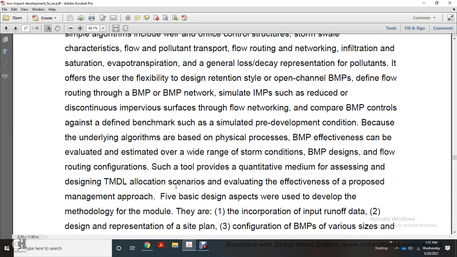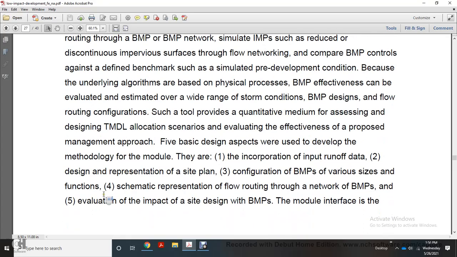Surface flow through the network containing the best management practice is controlled against defined benchmarks to simulate the pre-development condition. Because the underlying algorithm is based on the physical properties of the best management practice, effectiveness can be evaluated and estimated over a wide range of storm conditions. Best management practice design with flow routing configuration, such as the tool, provides a quantitative medium for assessing design of the TMDL allocation scenarios and evaluating effectiveness of proposed management practices.